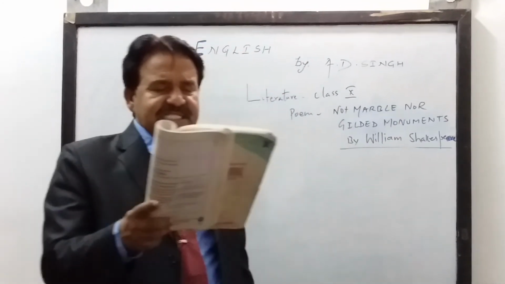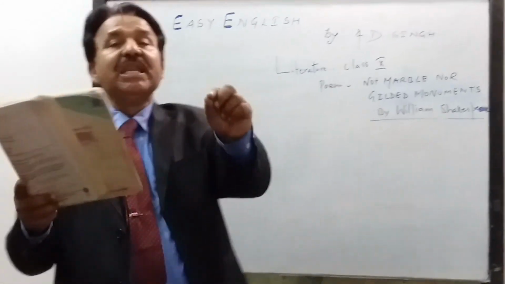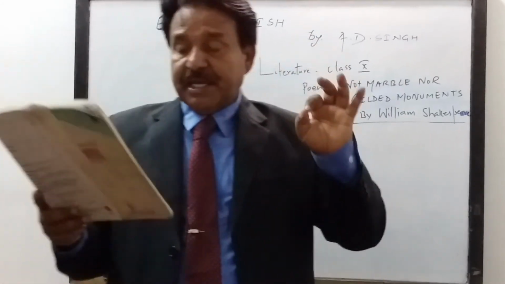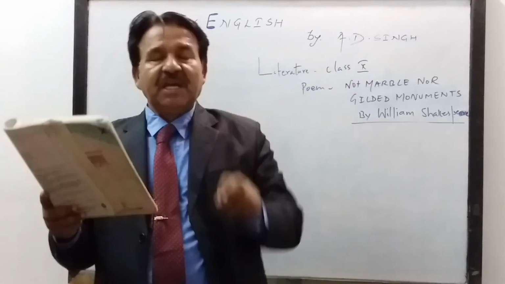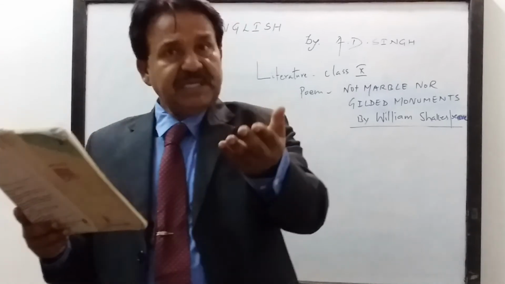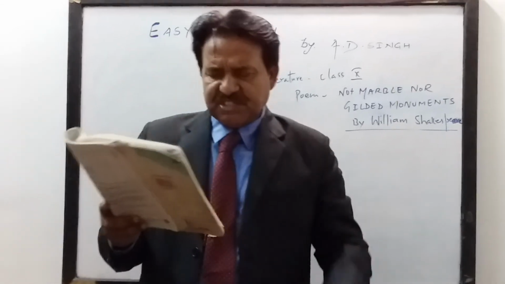The poet addresses his sonnet to the person he loves. Who does he address his sonnet to? The person he loves. The poet addresses this sonnet to his friend, because he loves his friend.